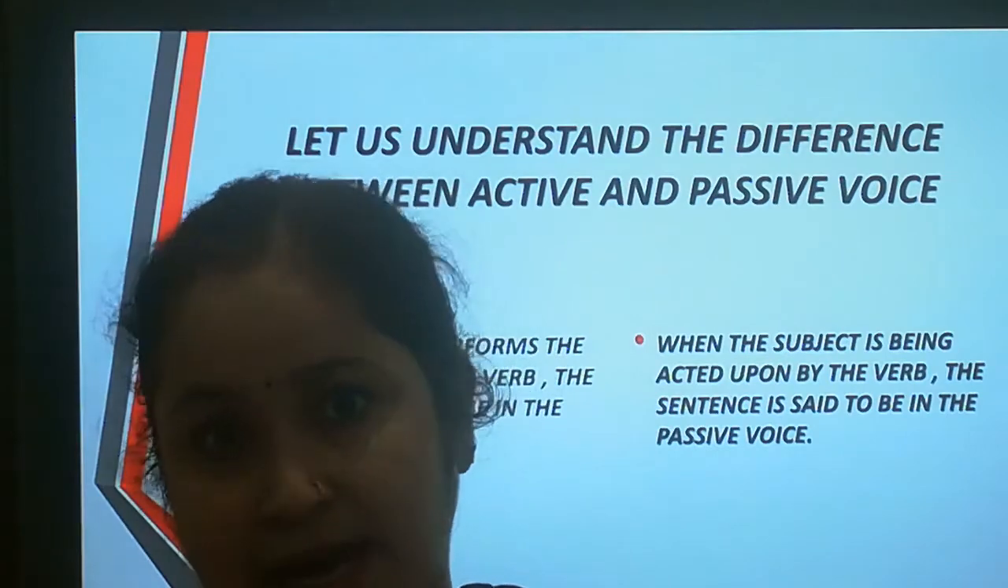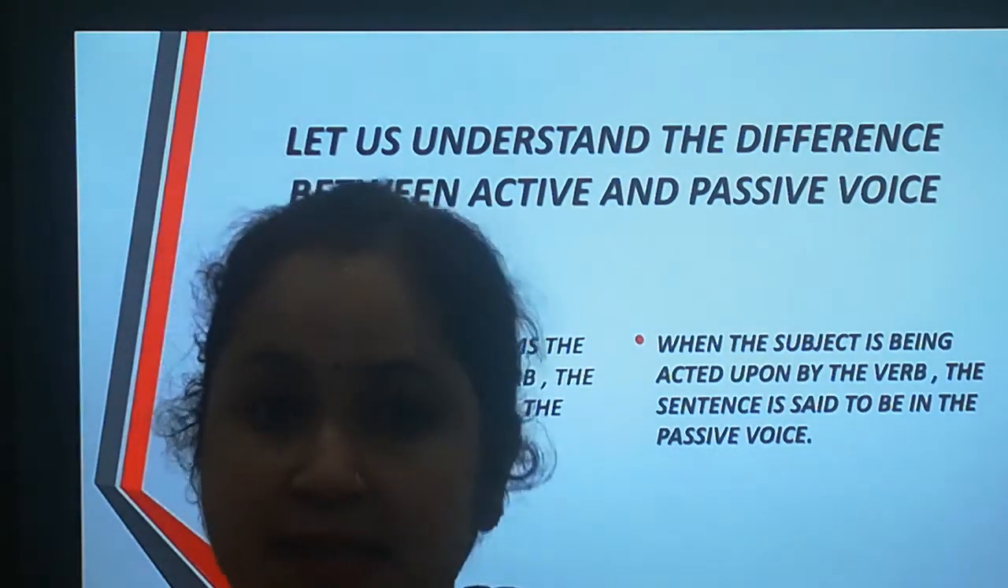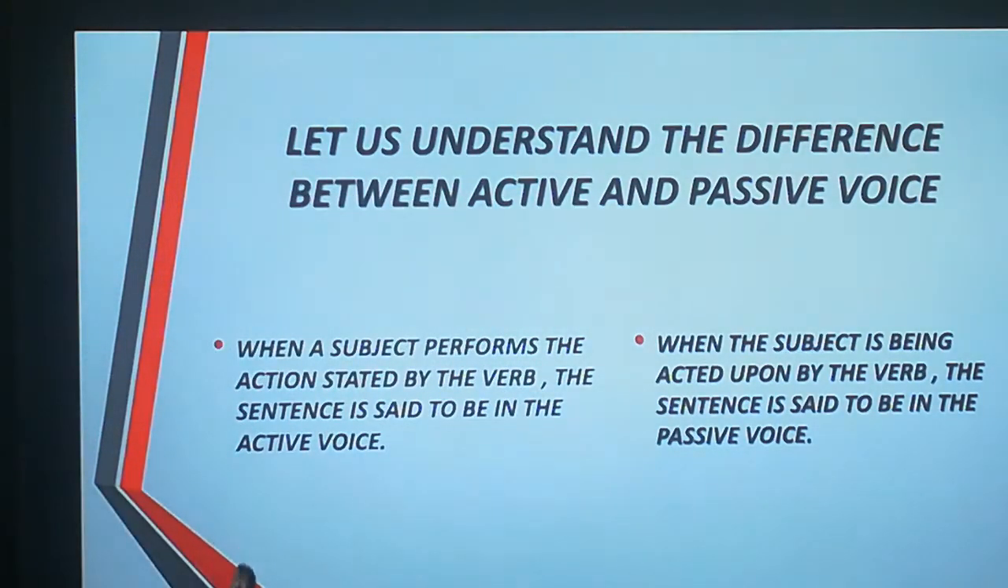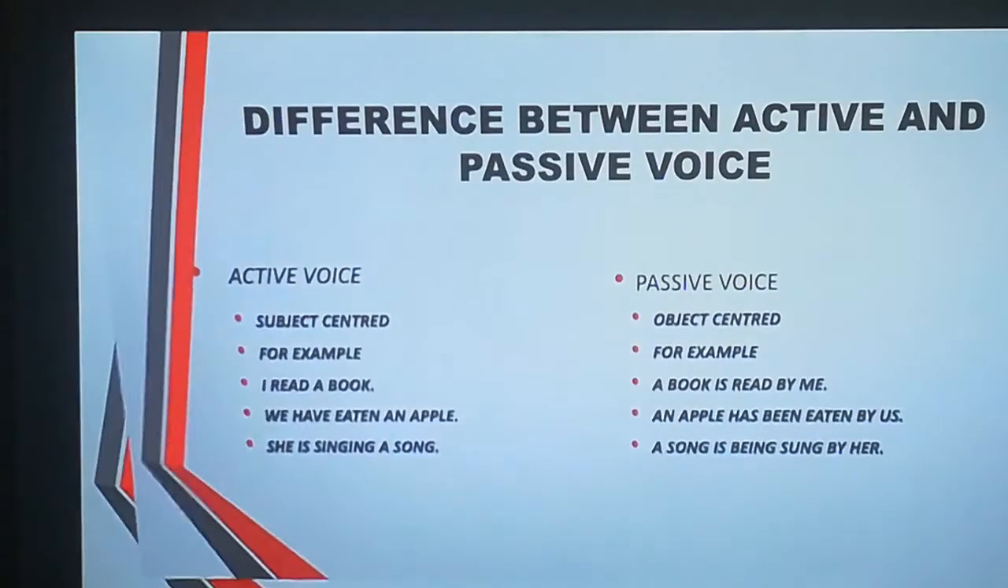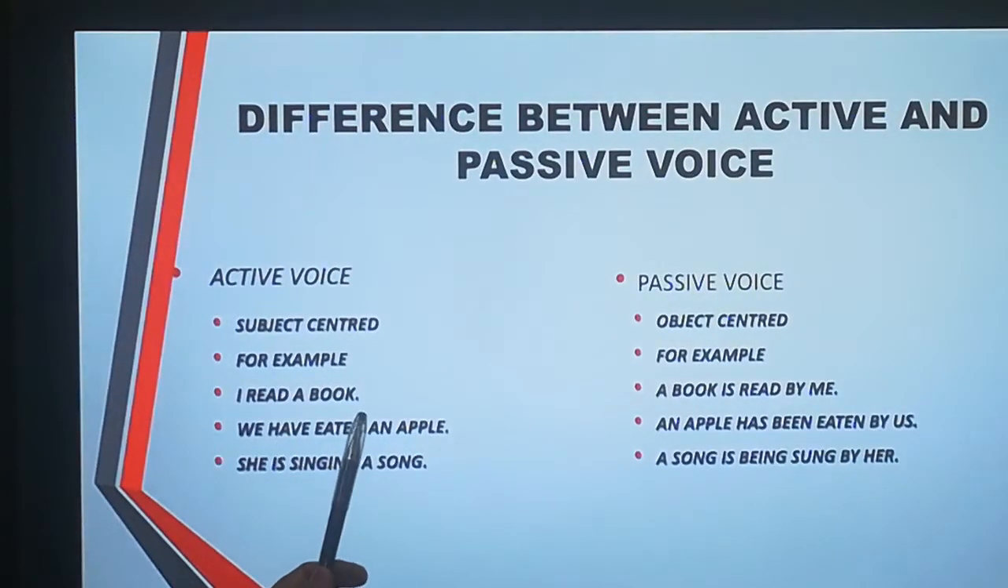Let us understand with the help of these examples. I read a book. We have eaten an apple. She is singing a song. In these three sentences, we have understood that these sentences are subject centered. That is why we say that these sentences are in active voice as they are subject centered.